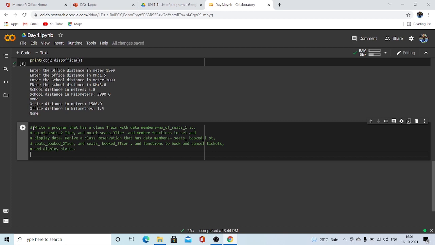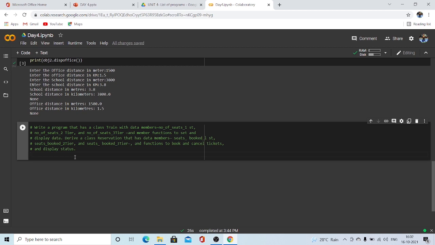As we thought of doing this program, now let's start doing this program. As usual, let's read the question. Write a program that has a class train with data members as number of seats first tier, number of seats second tier, number of seats third tier, and member functions to set the display data. And derive a class reservation that has data members seats booked 1, seats booked 2, seats booked 3, and functions to book and cancel tickets and display status.